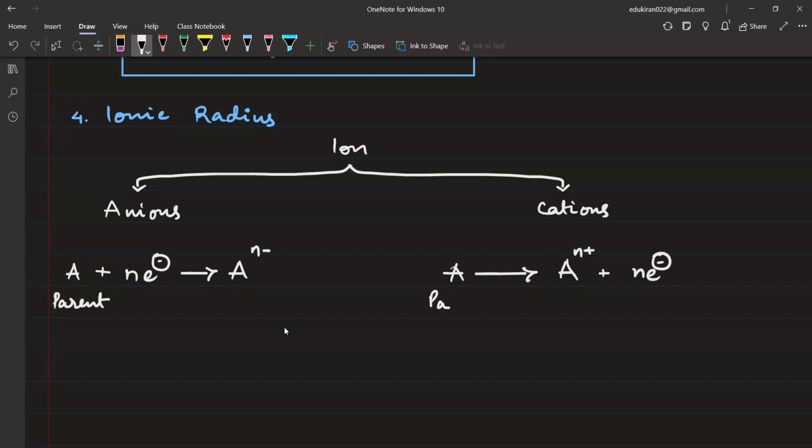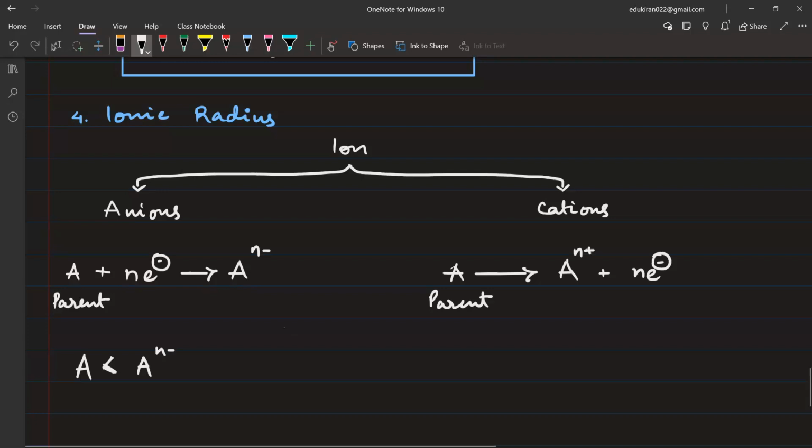Okay, this is parent. If I compare the parent and the cation and anion, obviously in the case of anion, A will be smaller in size than A negative. Why is that? Because anion is larger than the parent atom. Why is that? Because we have more electrons, but the nucleus has the same number of protons, and we keep on increasing the electrons. So how many electrons can the nucleus pull? It cannot pull more, right?